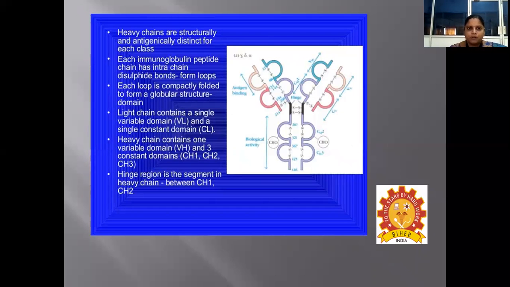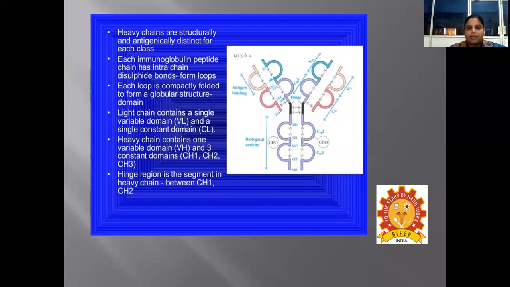The heavy chains are structurally and antigenically distinct for each and every class of immunoglobulin, like IgM, IgA, IgD, IgE, and IgG. Here, each immunoglobulin peptide chain has intra-chain disulfide bonds, which form a loop that we can infer from the structure shown here. And each loop is compactly folded to form a globular structure domain.